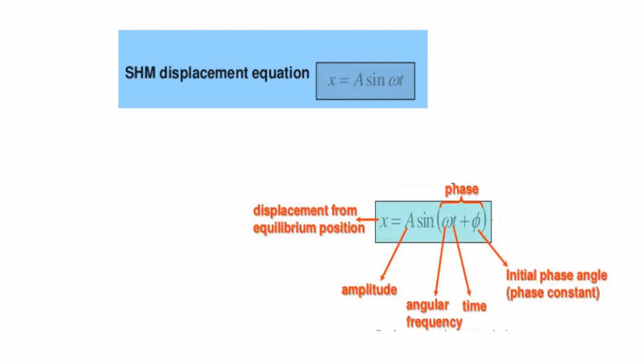Omega is the angular frequency and it is given by the formula omega is equal to 2 pi by T. That is, omega is square root of acceleration by displacement. Next we have the time t, and the last one is the initial phase angle phi. It expresses the position and direction of motion of an oscillating particle.